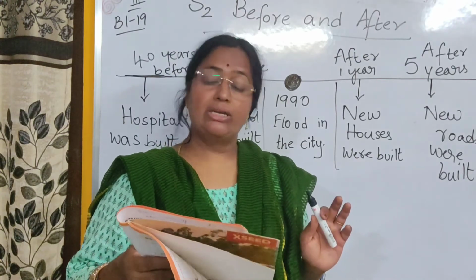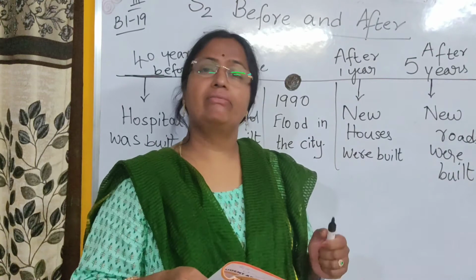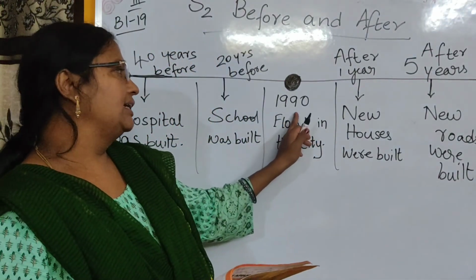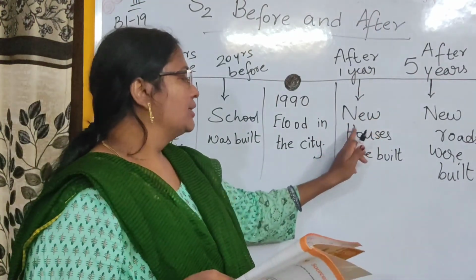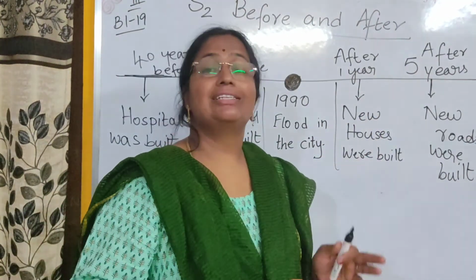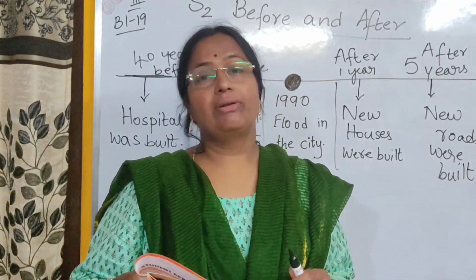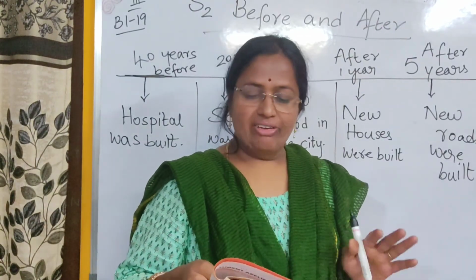Next, question number C. Which event happened soon after the flood? Floods occurred in 1990. So what happened next? Soon after floods, new houses were built. So for question C, you can write new houses were built. Okay, right. So that is how it is, very easy.